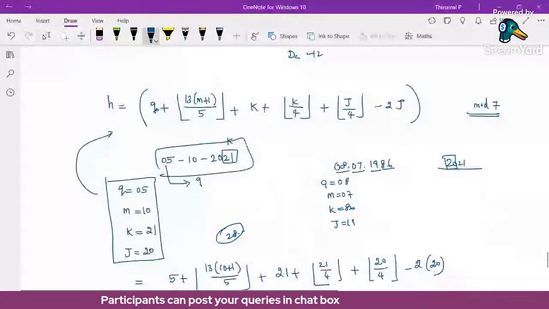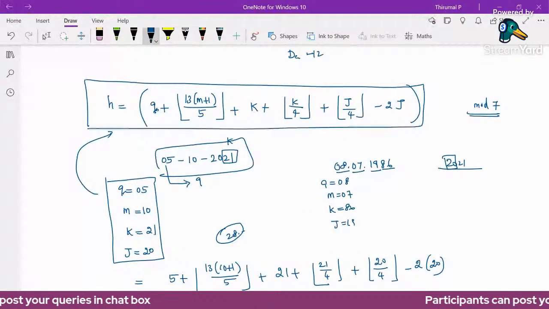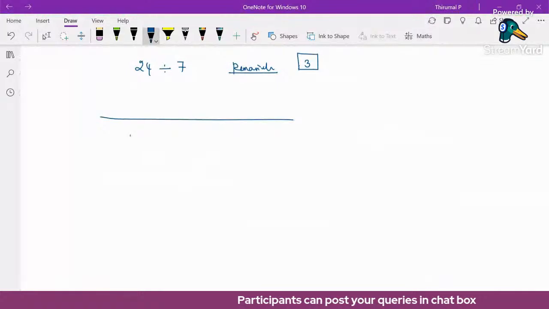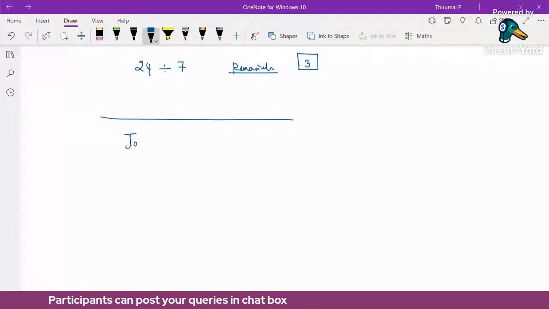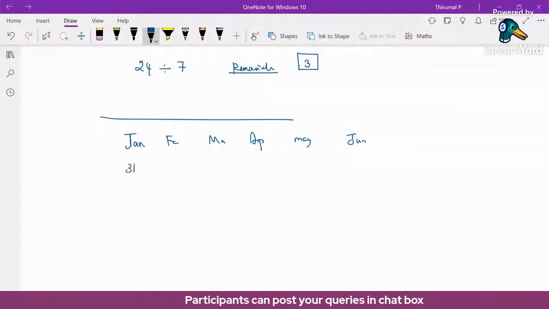Why is it a lengthy formula? Because there are some complications. There is no need to check anything for a given year. Suppose we list January, February, March, April, May, June. In January we have 31 days.